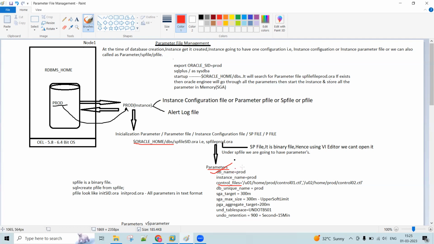Okay. So apart from that, we have one more parameter, db_unique_name. db_unique_name refers to the database name only. Okay. SGA_target means at the time of database creation, the instance also gets created. I mean, at the time of database creation, how much size you have allocated to the SGA, that will be represented with a parameter called SGA_target. So while creating the database, how much storage you have given to the SGA will be stored in the parameter file with the name SGA_target.